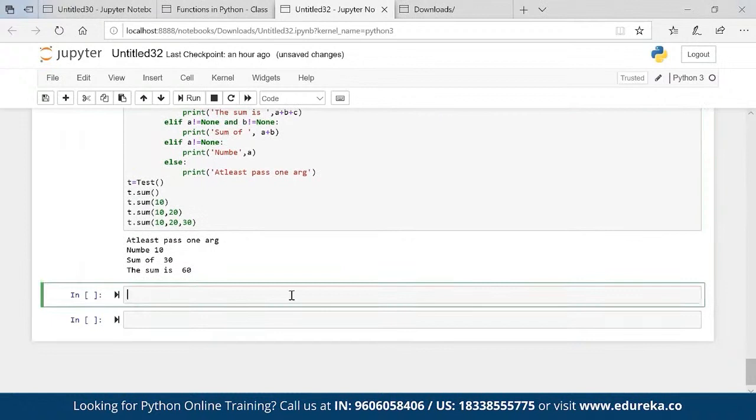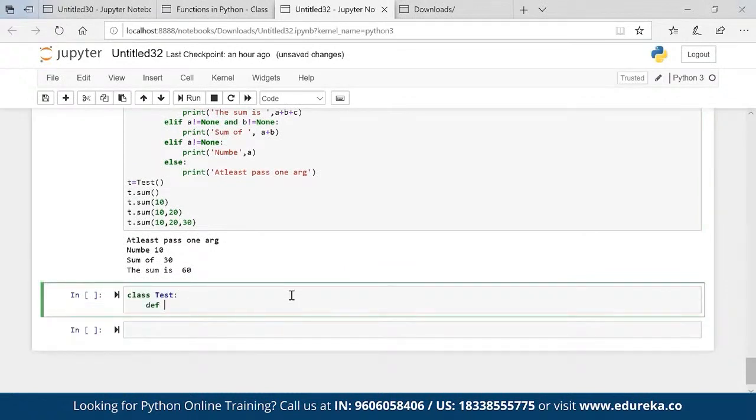Let me create it. Class test, def sum, self, star a is known as a variable argument. Okay, a is a variable argument. You can pass any number of variables.